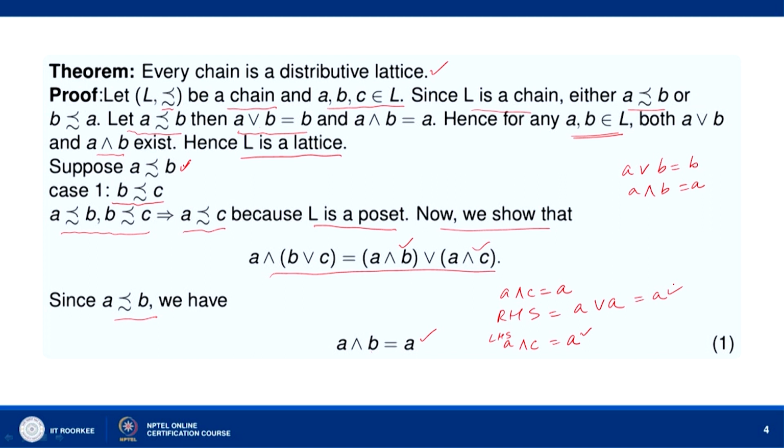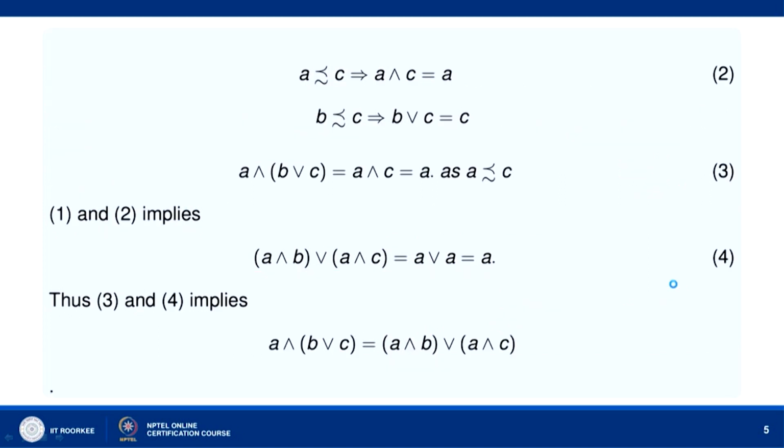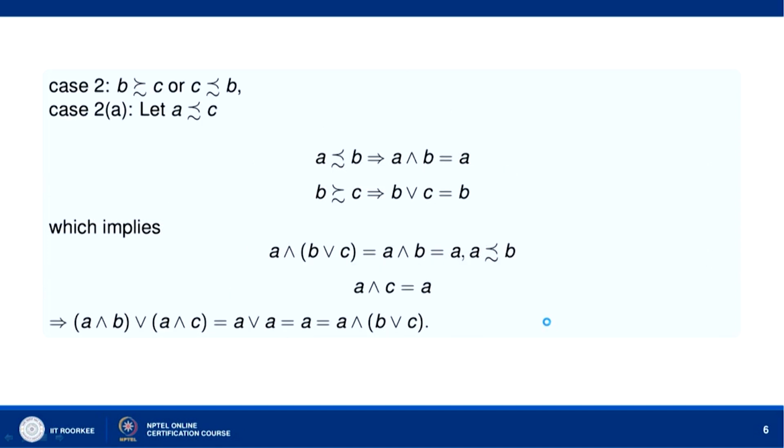Now, let us consider case 2. This is what I have explained just now. In the case where A precedes B and B precedes C, the distributive law holds good. Let us go to case 2. So, now let us assume that B succeeds C.